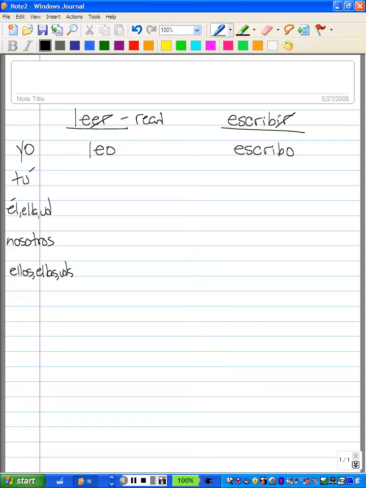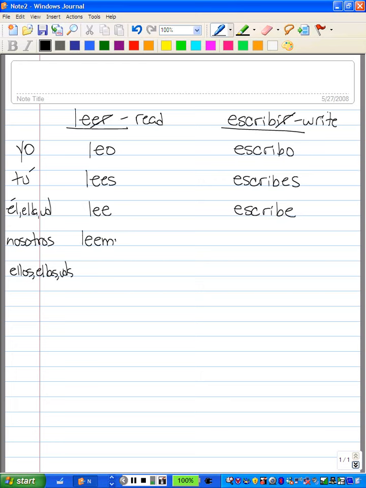Let me get that up there at the top. Alright. The tú form is going to be tú lees, tú escribes. Él, ella, and usted is going to be lee or escribe. That's he reads. Ella lee could be she reads. Usted lee would be you read. Escribe would be he writes, she writes, or you write.